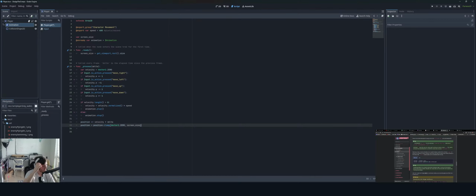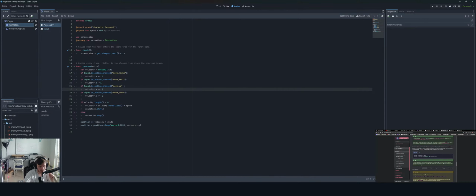We know clamping. So the delta parameter in the process refers to the frame length, the amount of time between the previous frame. Using this value ensures the movement will be consistent even if the frame rate changes or drops. Click run current scene, so F6, and confirm you can move the player around the screen in all directions. Okay, moment of truth, I suppose.